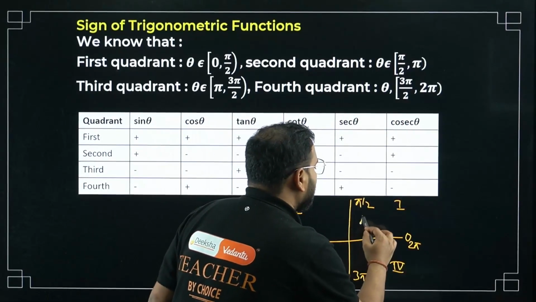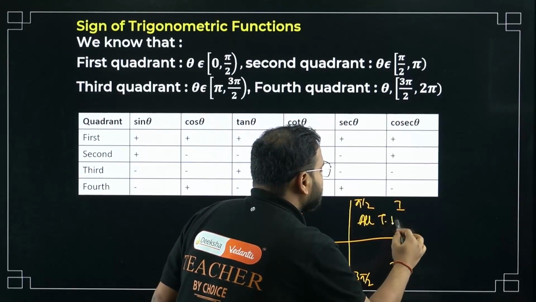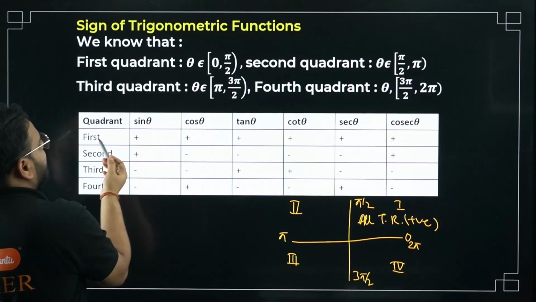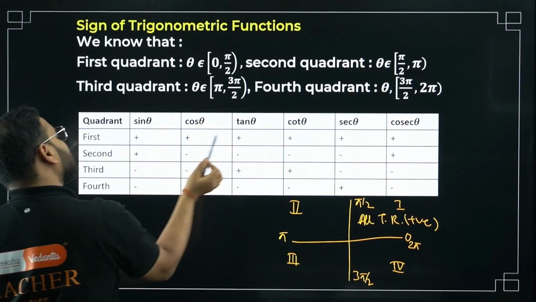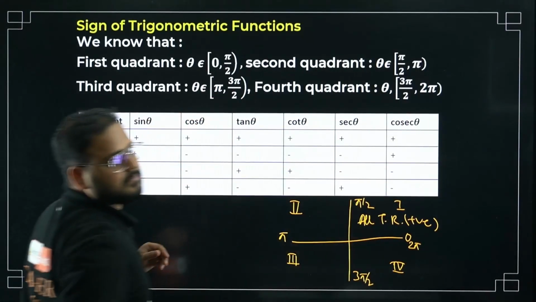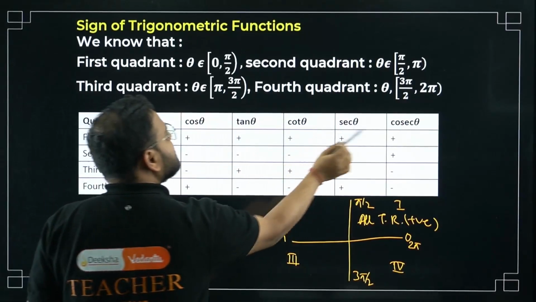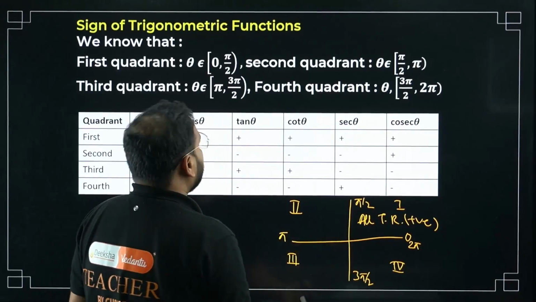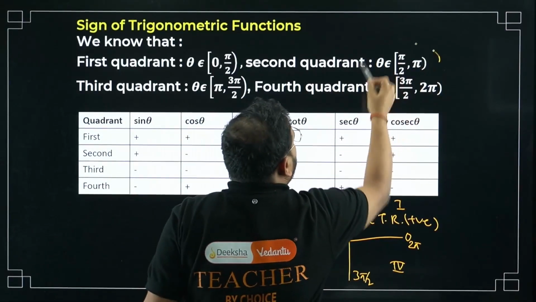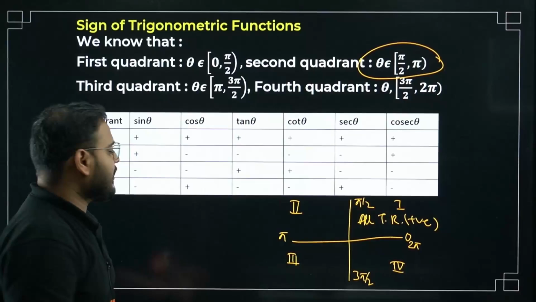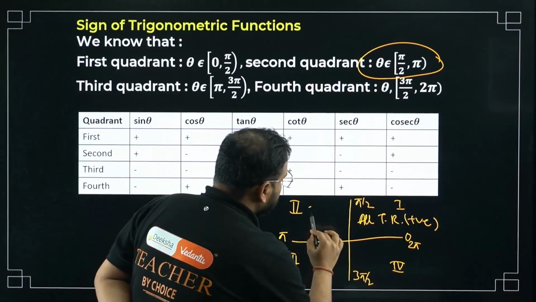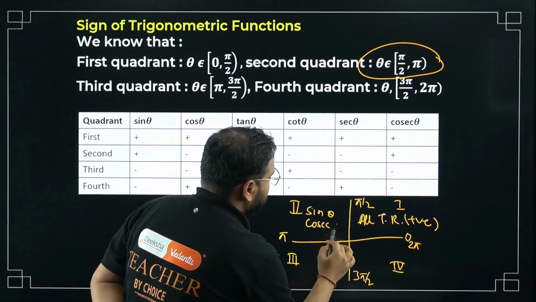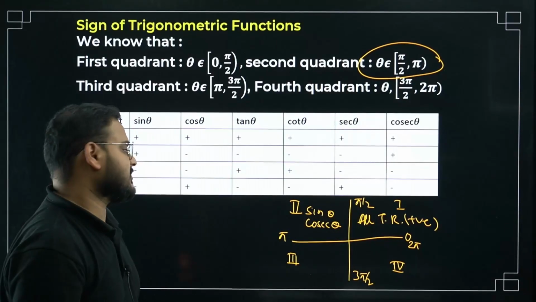Angles, you know this very well. 0 to pi by 2, pi by 2 to pi. This is, bacha, 3 pi by 2, and what is this, sir? 2 pi. So first quadrant 0 to pi by 2 will be 0 to 90, basically all positive. What happens here, sir? All trigonometric ratio is positive, na, sir. First quadrant, 0 to pi by 2, all is positive. Okay. Next, bacha, second quadrant. Pi by 2 to pi. Have a look here. When you check that, only sine and cosec is positive. Rest all negative.